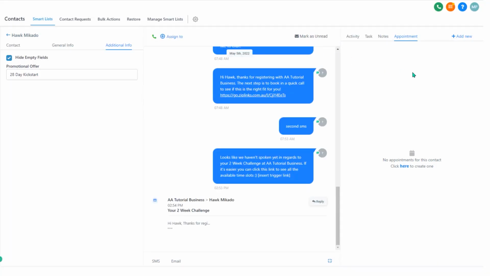So that's it for the conversations area and a very brief overview of how to get to the contact card and what you see there.